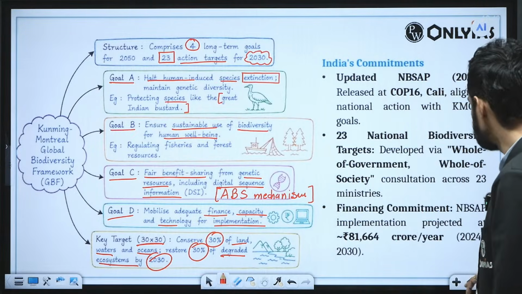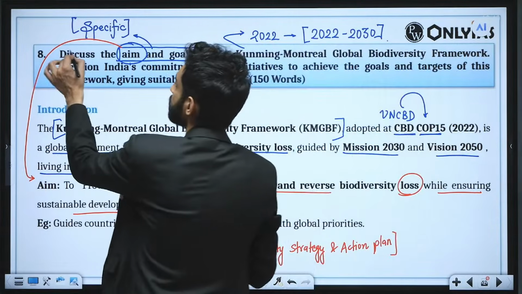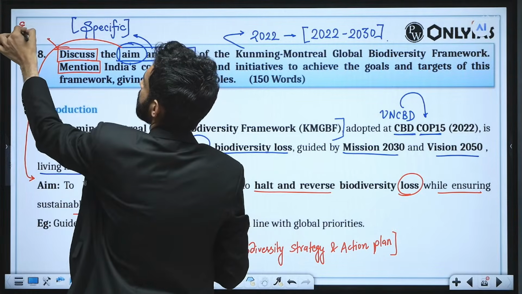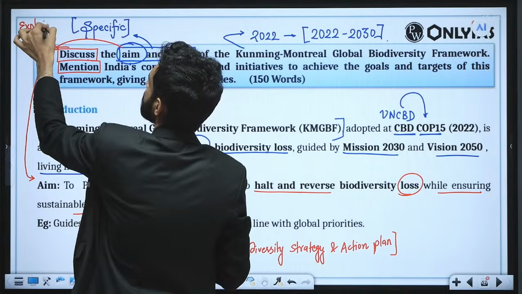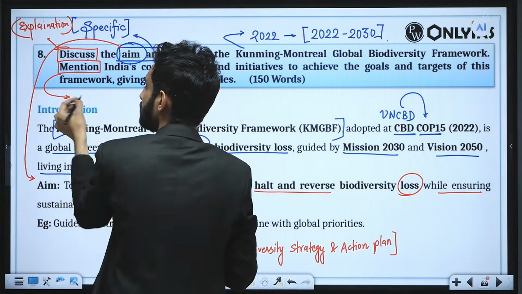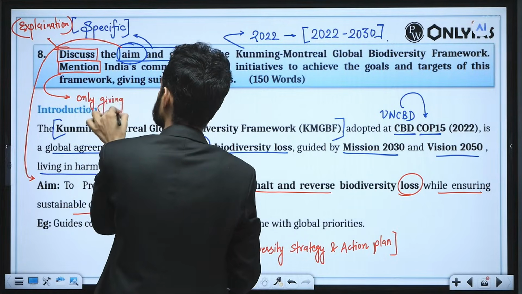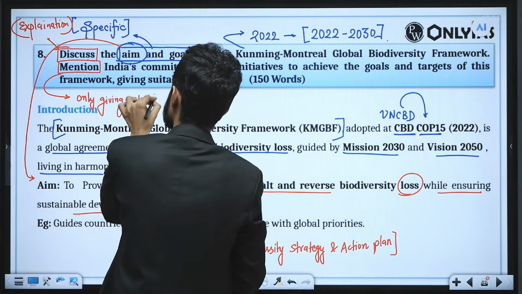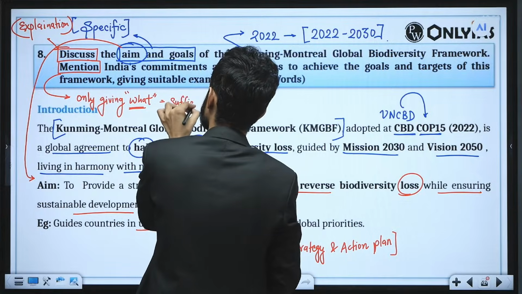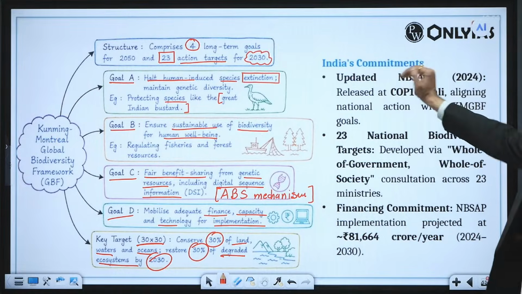Now what are the Indian commitments that the question is asking? The question is asking to mention. Here we have to discuss; here it is mention. So here you have to give the explanation part as well. But in the mention, only giving the points will suffice. If you have less time and less space, only that can also suffice.